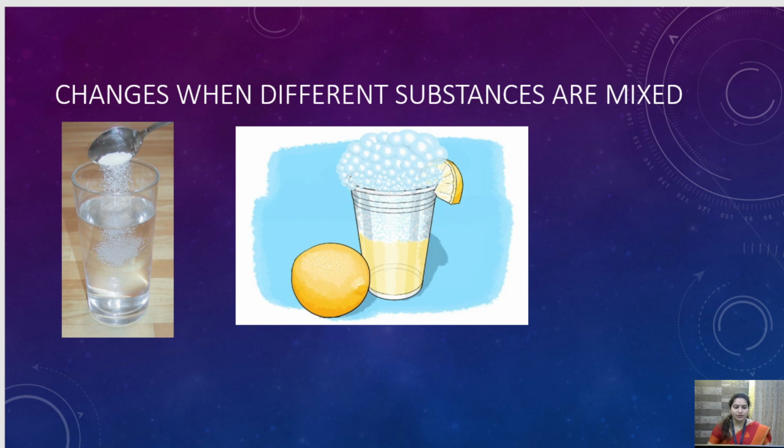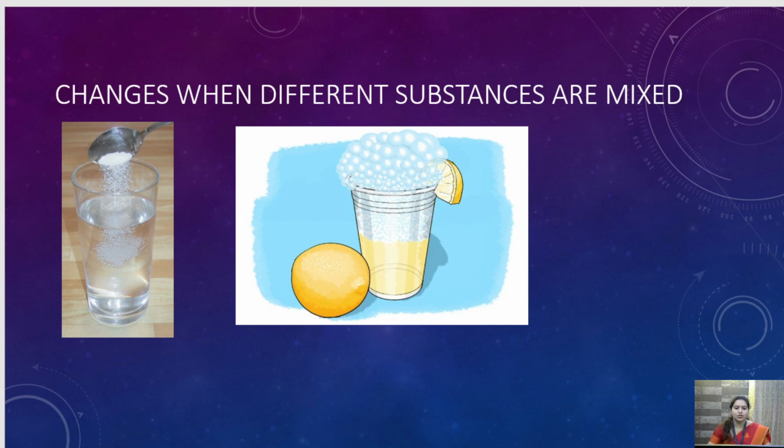We have added washing soda to lemon juice and we will get carbon dioxide and another product. Here the washing soda and lemon juice are the reactants, whereas carbon dioxide and the other product are the products. And this complete thing is a chemical reaction.